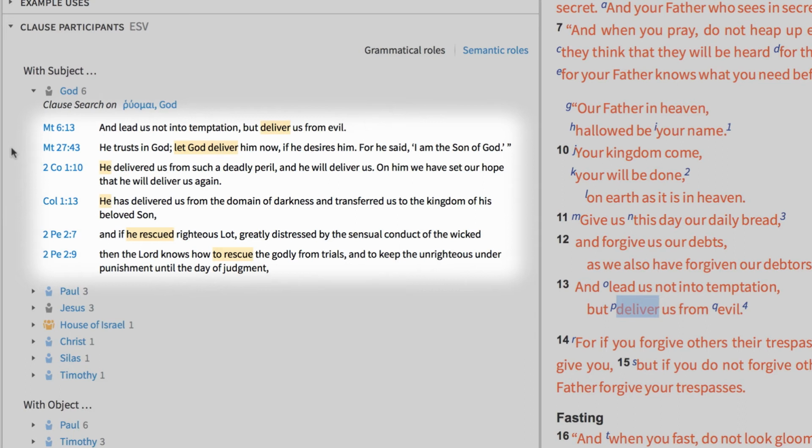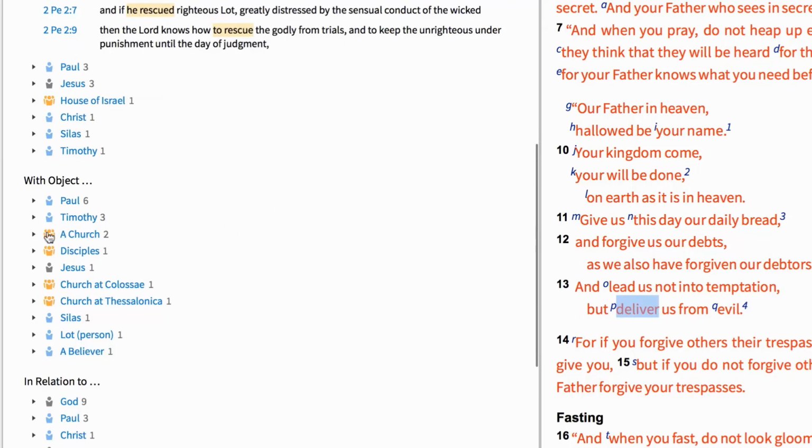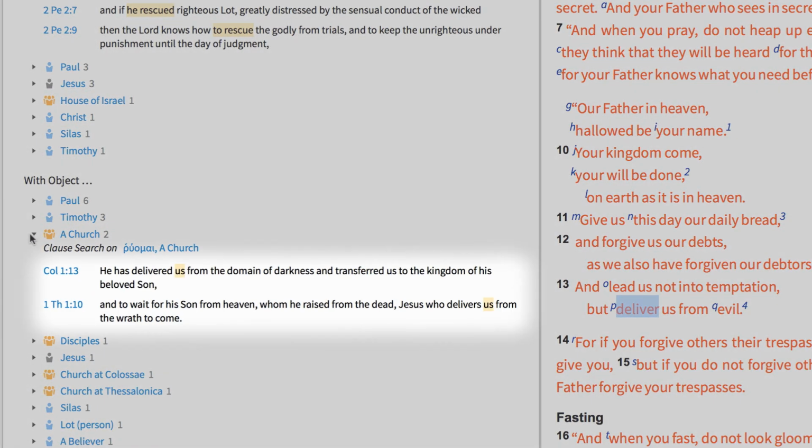Then twice in Paul's epistles, God is mentioned as the one who delivers us from death and from the kingdom of darkness. Then in Peter's second letter, Peter makes the point that God rescued Lot in the Old Testament, and he will certainly rescue us when we are in need. Scrolling down to the objects that appear with this verb, we find the church of God appears as the object of deliver twice, once in Colossians 1:13 and again in 1 Thessalonians 1:10.